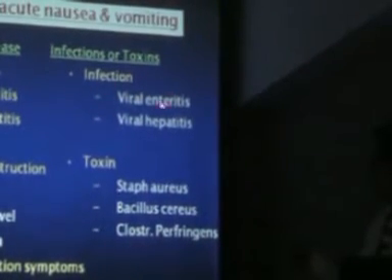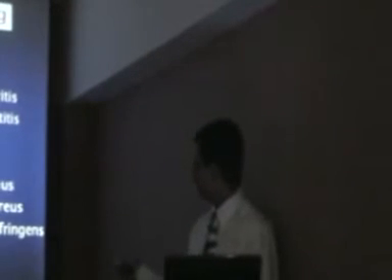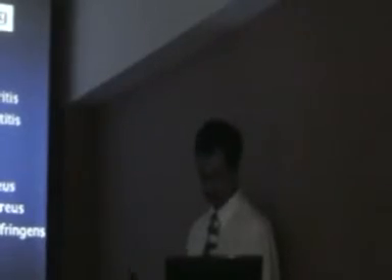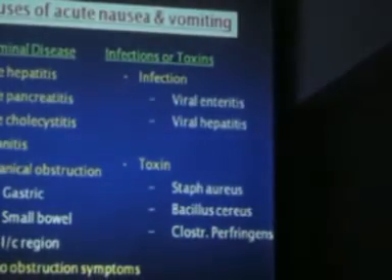Then your infections, various infections, viral infections, viral enteritis, gastroenteritis, viral hepatitis you can have, or you can have various food poisonings. Various food poisoning can have Staph aureus, Bacillus cereus, and Clostridium. That is acute food poisoning when we say that, can produce vomiting. These are all GI causes of vomiting.